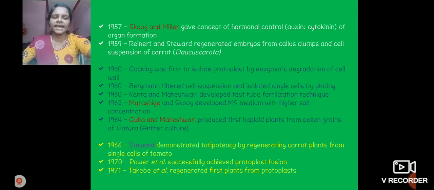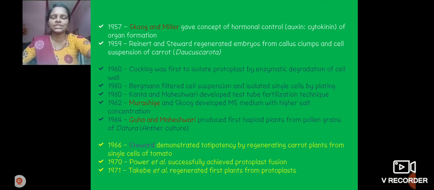In 1960, Cocking was the first to isolate protoplasts by enzymatic degradation of the cell wall. When the cell wall is degraded by enzymes, the protoplast is isolated. In 1960 Bergmann filtered a cell suspension and isolated single cells by plating.